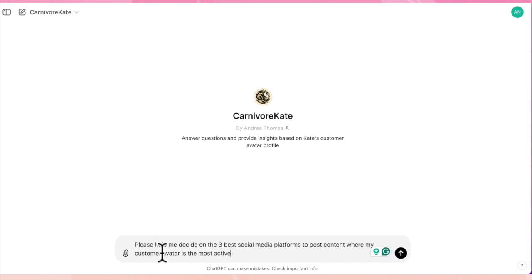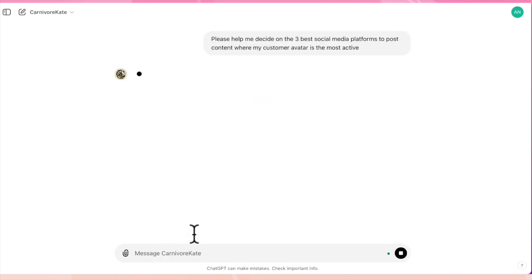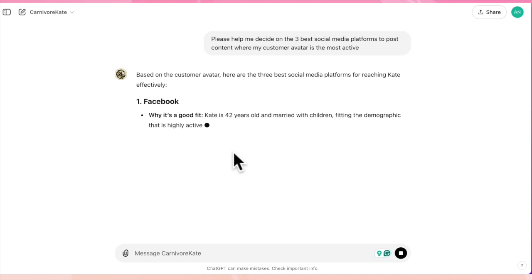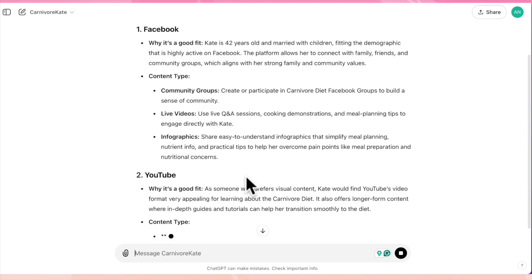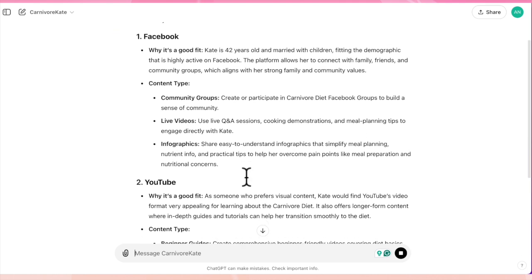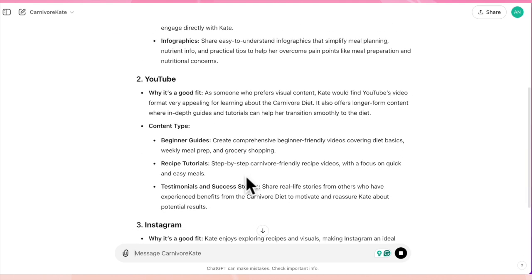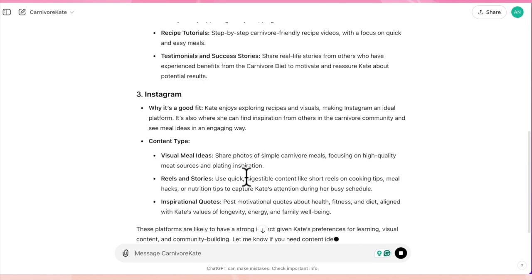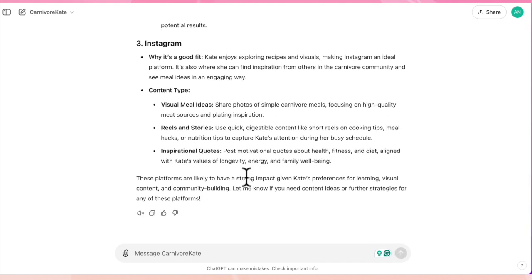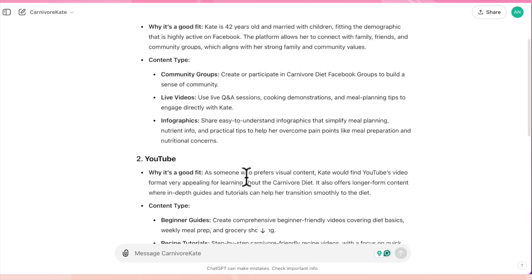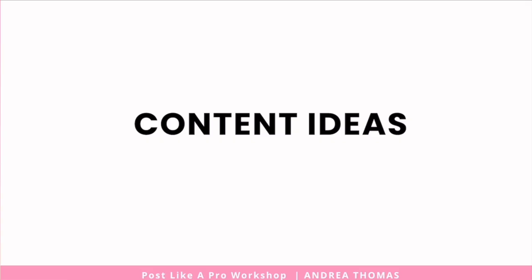So I'm just going to paste my prompt in here asking the AI to suggest 3 social media platforms that would appeal to my customer avatar. And so it says Facebook, and it's telling me why it's a good fit, YouTube, and Instagram. And so basically with all of the key decisions, what you can just do is ask ChatGPT to help you decide on them. And so once you're clear on your key decisions, I want to create content.